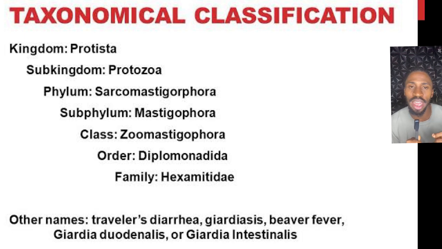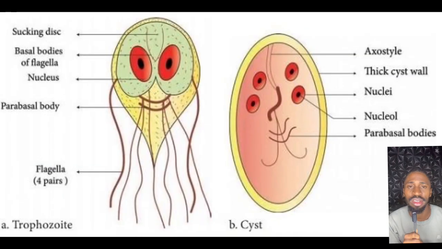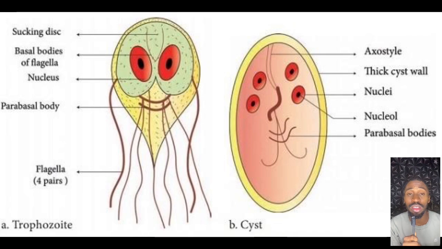I told you that the Giardia lamblia colonizes the GIT part, which is the small intestine, and causes what? Giardiasis. Don't forget. Next is the morphology of the Giardia lamblia, or the Giardia duodenalis. One thing you have to know is that it exists in two stages of the life cycle, which is the trophozoite form, also called the active feeding form, or the cyst form, which is the infectious or the dominant form.